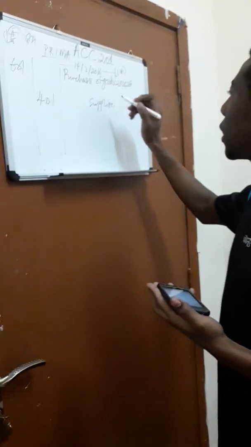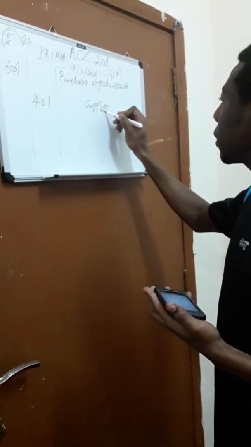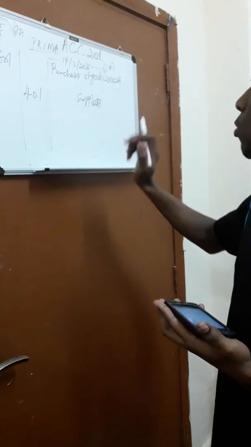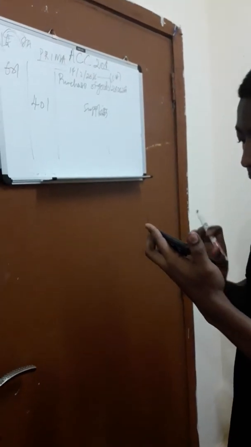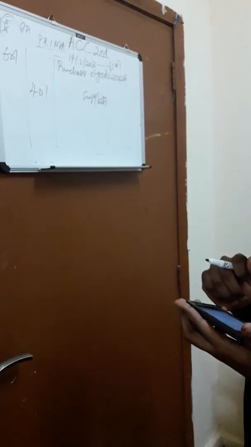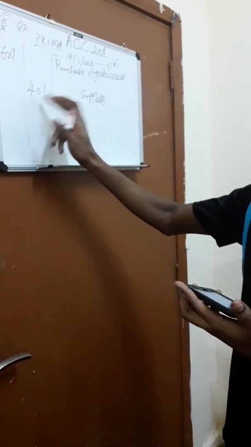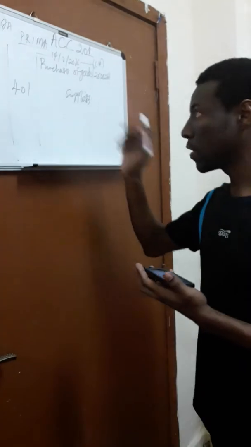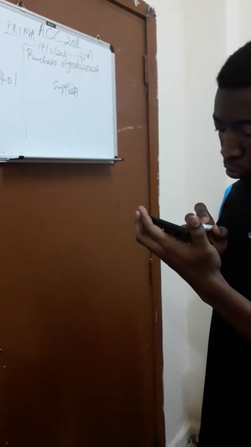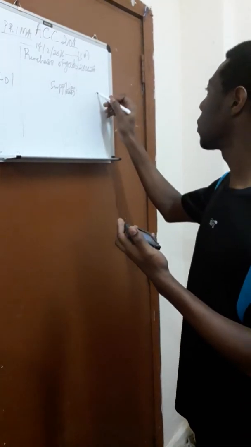This one is always recorded at the net amount payable. The supplier account is only recorded at the net amount payable. So the net amount payable is the final amount which is supposed to be paid to the supplier by the customer. So it means this is the amount that the supplier will be expecting. So you need to pay this amount to the supplier. So the net amount payable is 2,986,000.